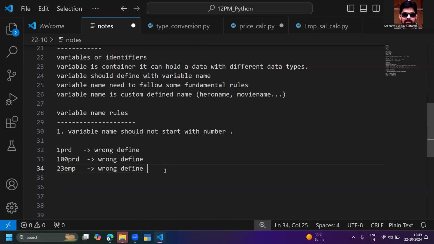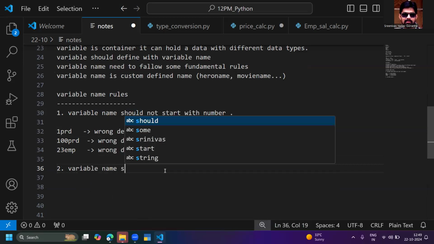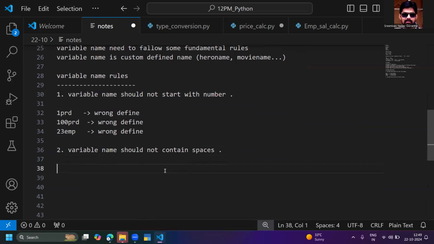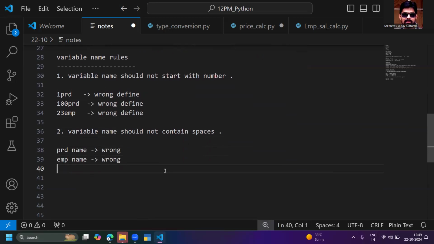Then immediately one more rule. A variable name should not contain spaces. For example, PRD space name is wrong. Employee space name is wrong. First space name is wrong. If I want to define the first name variable, don't give a space.